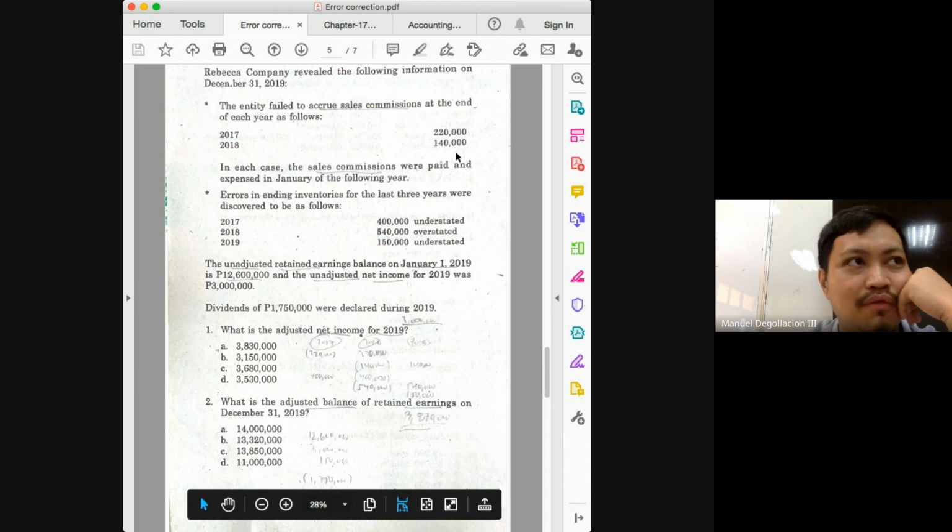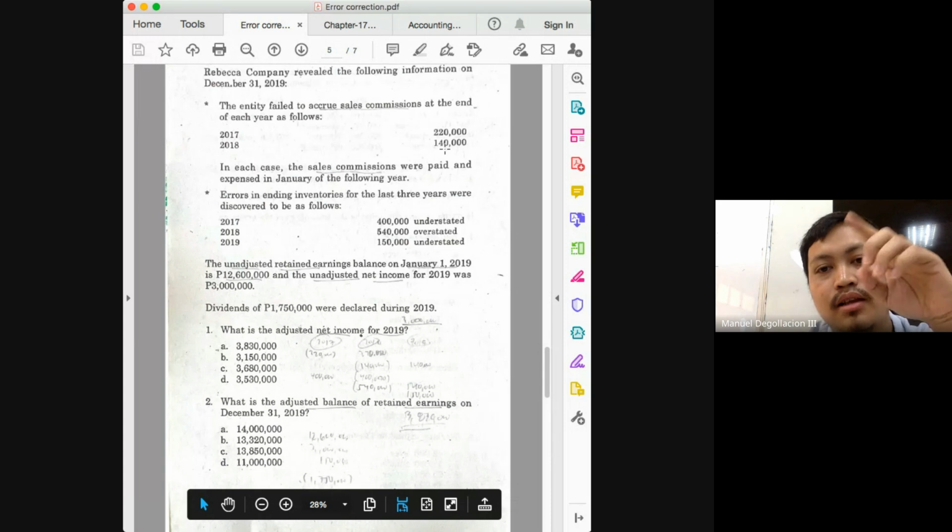What were the errors we have determined in 2018? In 2018, again, expenses of 140,000 was not recorded because it was only recorded in 2019. So for the 140,000, class, your expenses must be understated also for this one. But the error in 2017 gave birth to another error in 2018.